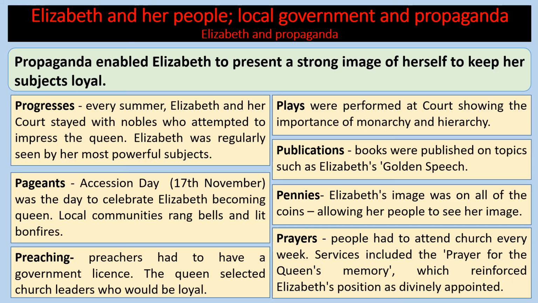Plays were performed at court showing the importance of monarchy and hierarchy, and any plays that she didn't like would be censored and banned. Publications, books were published on topics such as Elizabeth's Golden Speech or the poem The Faerie Queene, for example. Pennies, Elizabeth's image was on all of the coins, allowing her people to see her image. And prayers, people had to attend church every week, and services included the prayer for the Queen's majesty, which reinforced Elizabeth's position as divinely appointed.